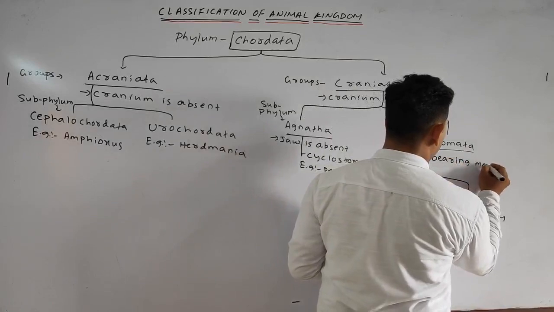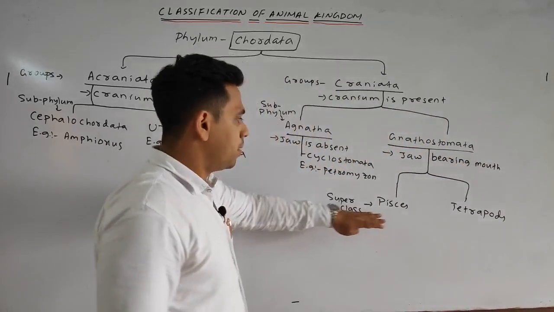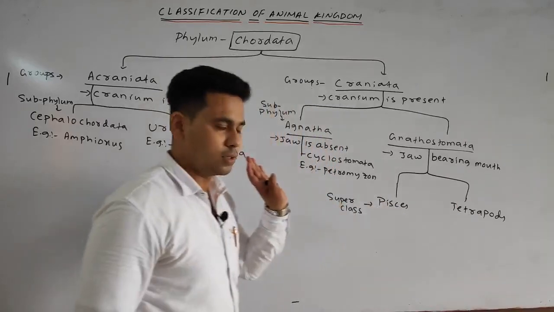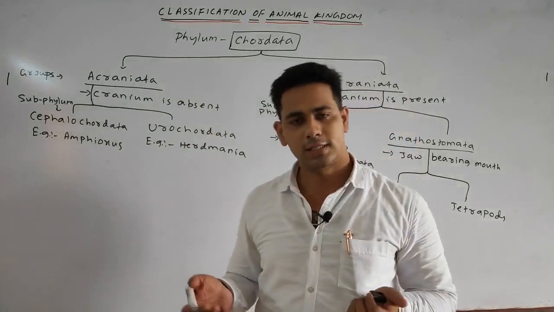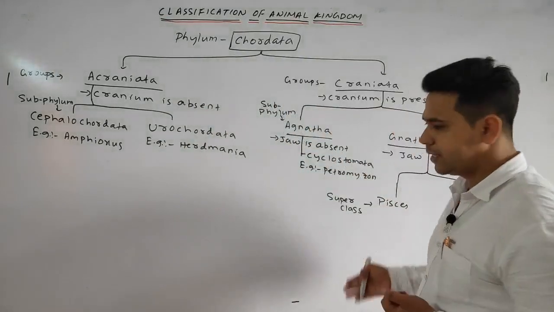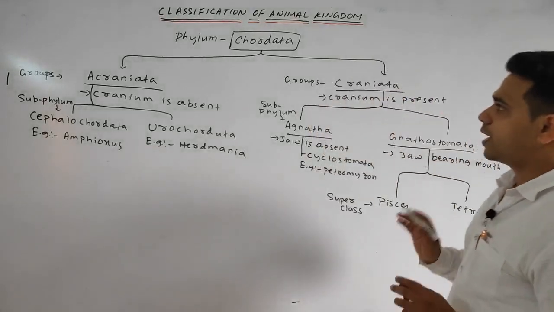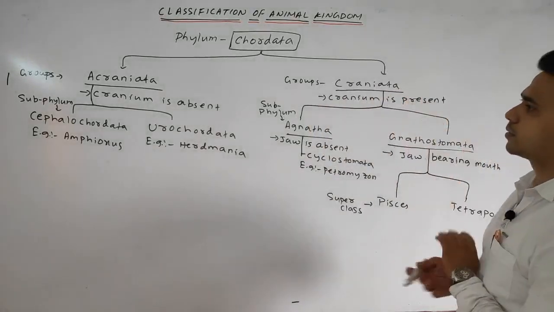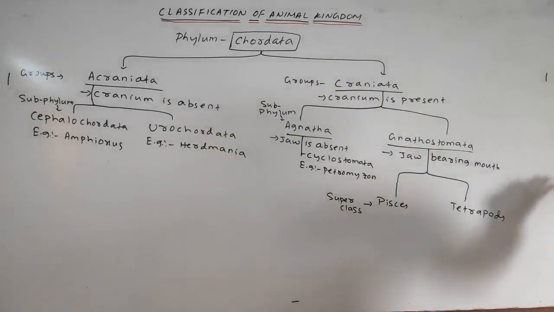Okay, it is divided into two superclass, Pisces and tetrapods. Simple. Okay, tetrapod means what? Having 4 feet generally, and the Pisces means under it various fishes are there and some categories are there, we will discuss. Okay, so now we discuss the complete classification or division of the phylum Chordata. Okay, please note down.